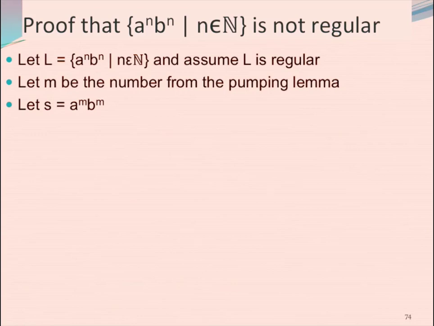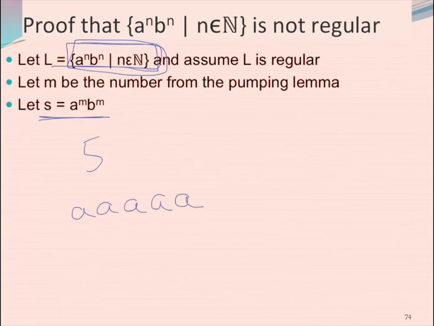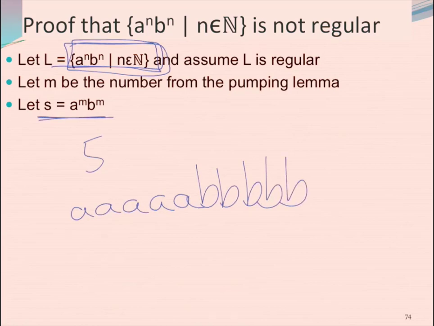So, just to review, let's suppose that the DFA that recognizes this language, I'm pretending there is one, has 5 states in it. Then I would be picking S to be 1, 2, 3, 4, 5 A's, then 1, 2, 3, 4, 5 B's. Oh, but maybe it doesn't have 5 states.